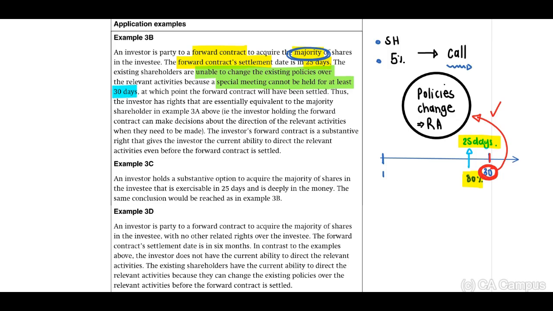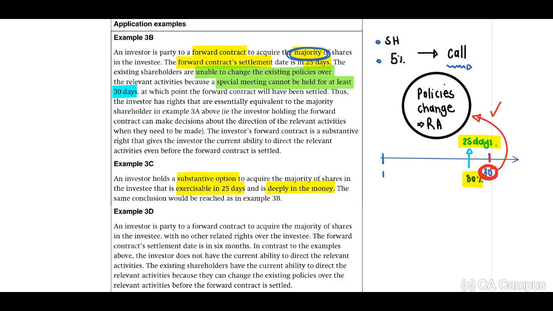Then example 3C, the investor holds a substantive option to acquire the majority of shares in the investee that is exercisable in 25 days and is deeply in the money. Therefore, the same conclusion would be reached as per 3B.